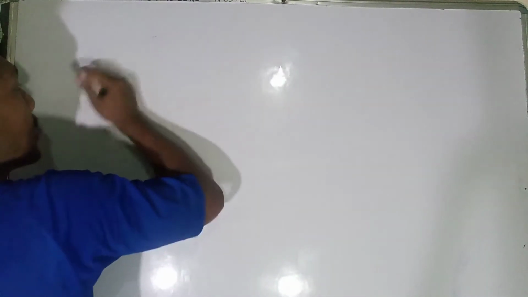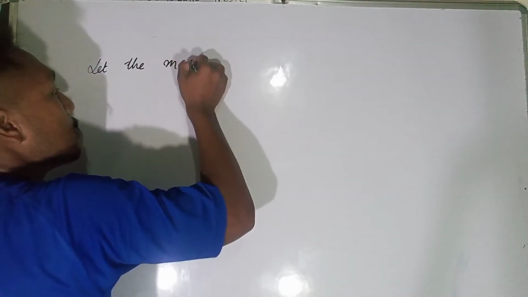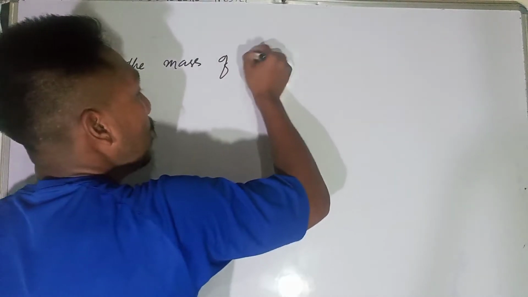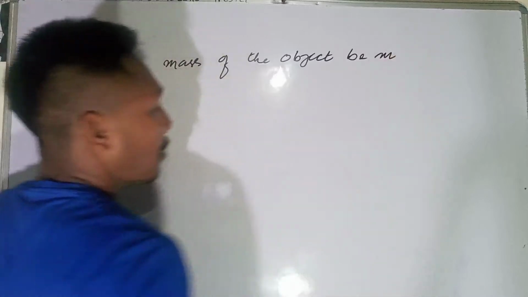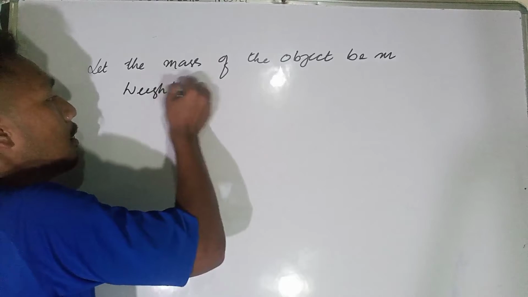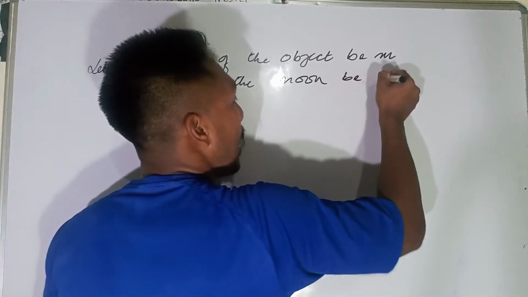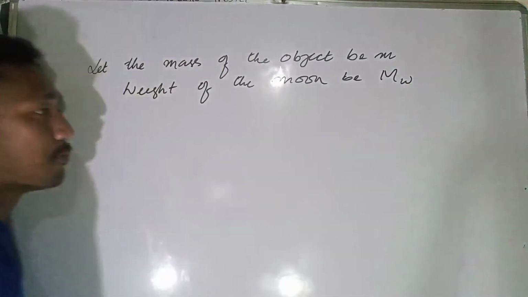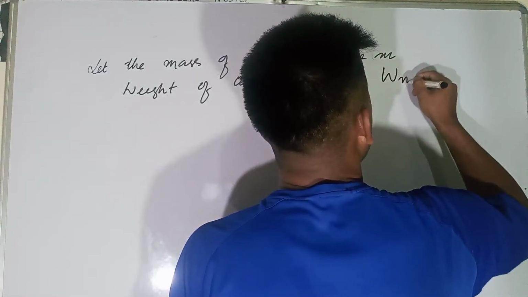Let the mass of the object be m, and let the weight on the moon be Wm.